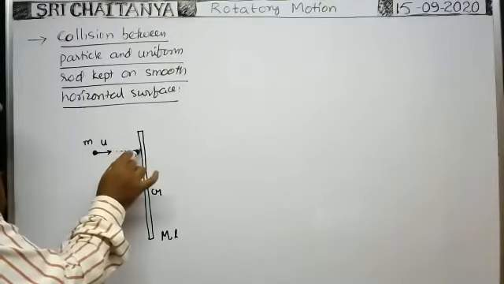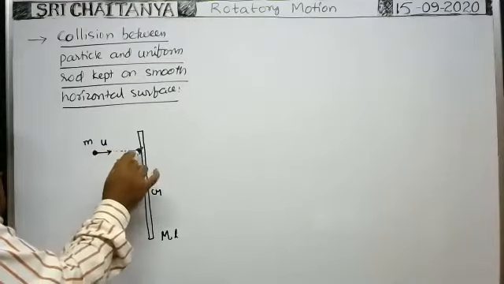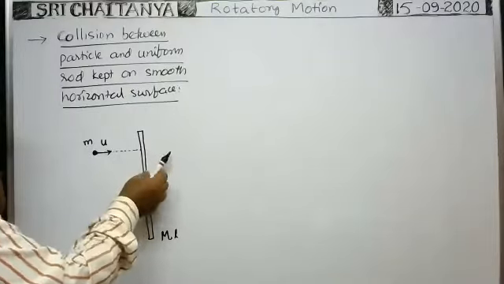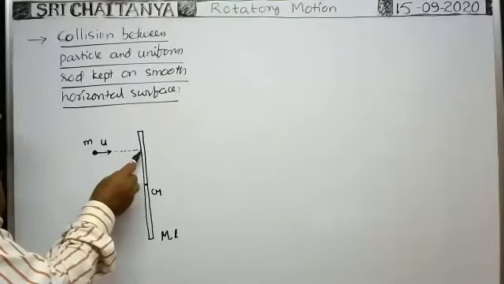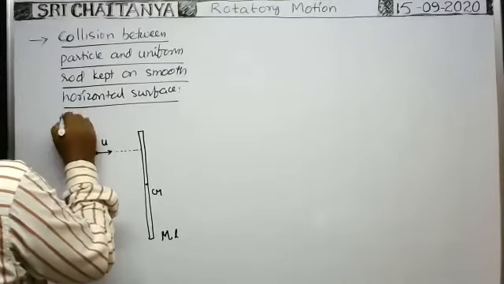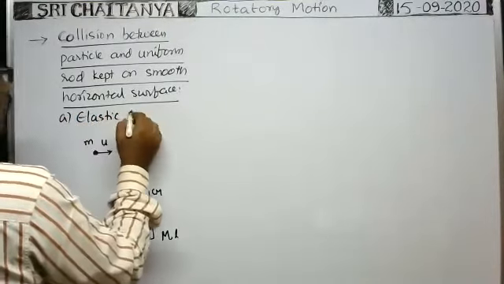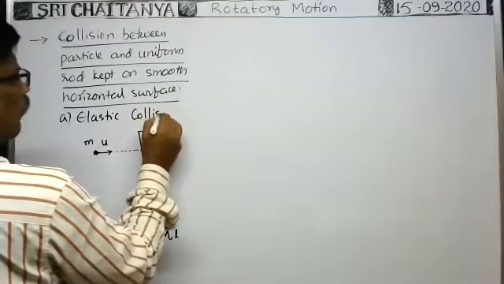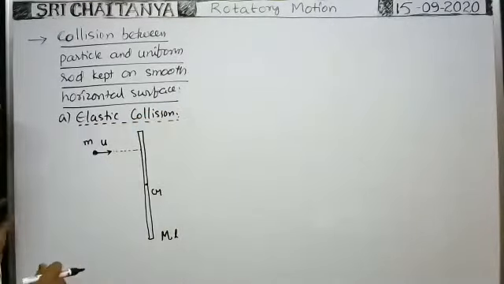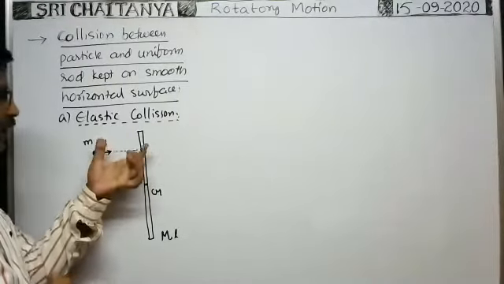Whenever this particle strikes the rod here, immediately the velocity of the particle changes, and at the same time this rod tries to turn like this. After collision, the particle does not stick to the rod. Suppose the collision is elastic. In this first case, elastic collision, when elastic collision takes place between the particle and the rod, what happens? No doubt, whenever the particle makes collision here, exchange of momentum takes place.